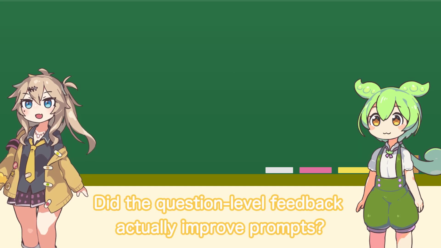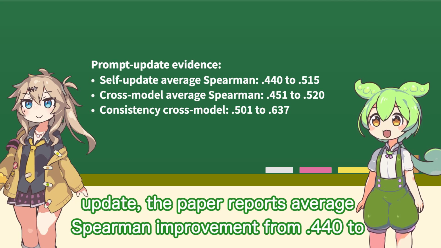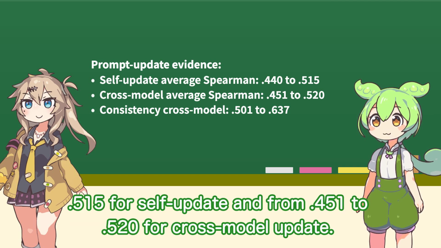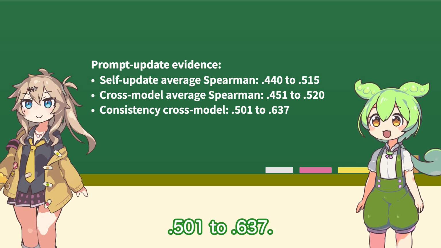Did the question level feedback actually improve prompts? Yes, but with an important boundary. On the SummEval evaluator prompt update, the paper reports average Spearman improvement from 44.0 to 51.5 for self-update and from 45.1 to 52.0 for cross-model update. Consistency improves especially strongly in cross-model update, from 50.1 to 63.7.